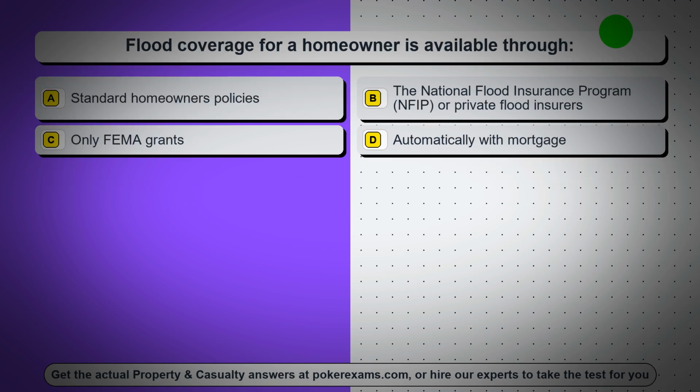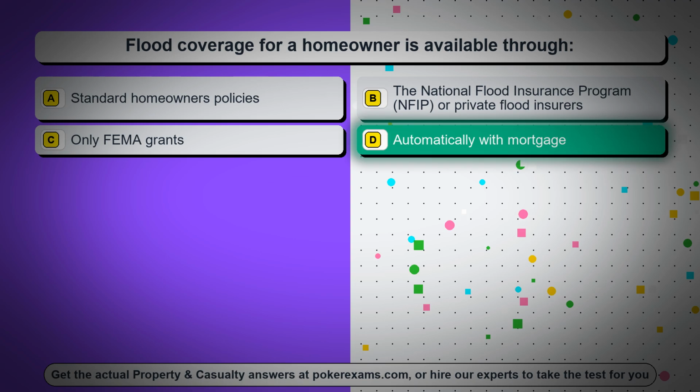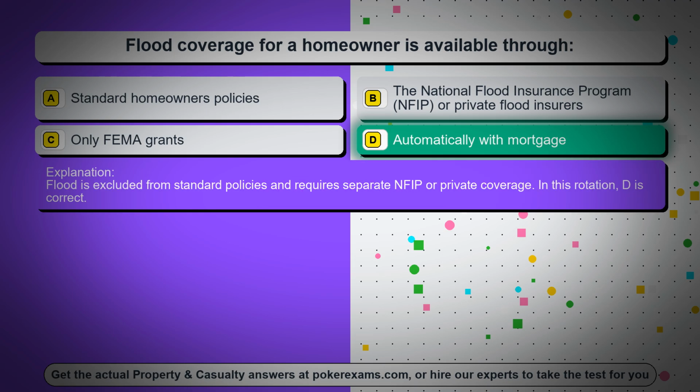Question 89. Flood coverage for a homeowner is available through: Option A, standard homeowners policies. Option B, the National Flood Insurance Program, NFIP, or private flood insurers. Option C, only FEMA grants. Option D, automatically with mortgage. The correct answer is option D, automatically with mortgage. Flood is excluded from standard policies and requires separate NFIP or private coverage. In this rotation, D is correct.